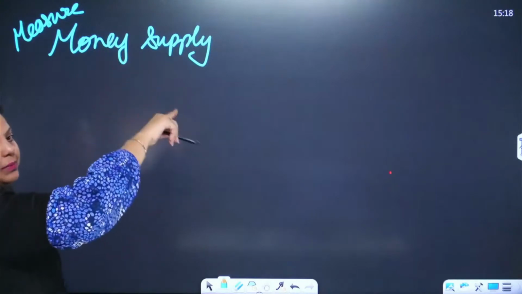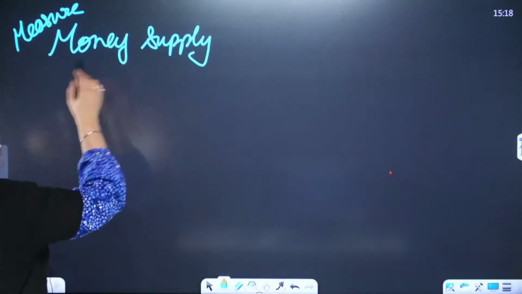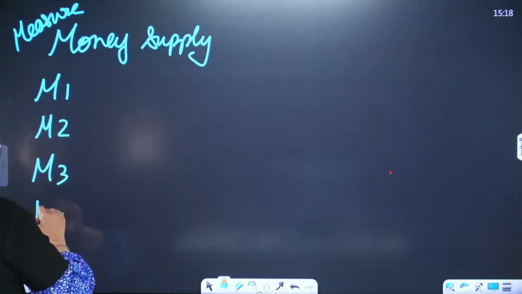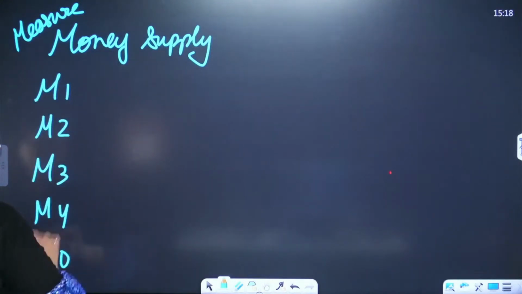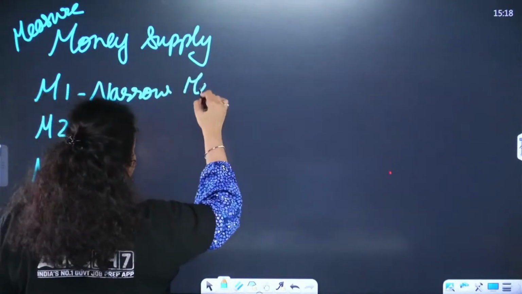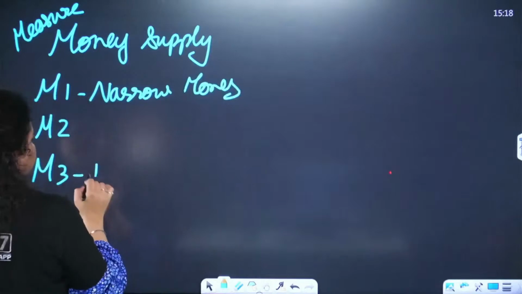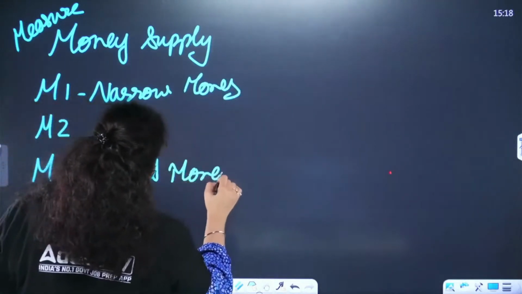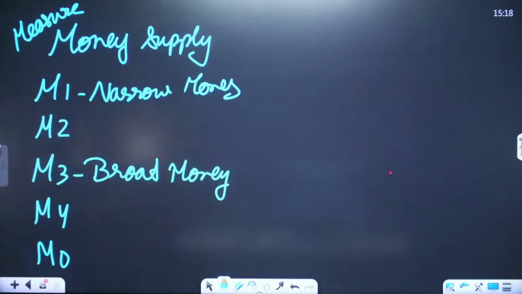When RBI measures this money supply, it is done with M1, M2, M3, M4 and M0. Out of these, M1 is known as narrow money, and M3 is known as broad money. They are very famous, broad money and narrow money, and in context of exams, the maximum number of questions will be asked from these two.